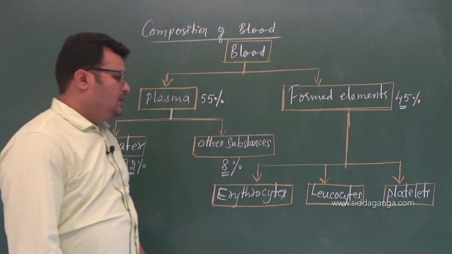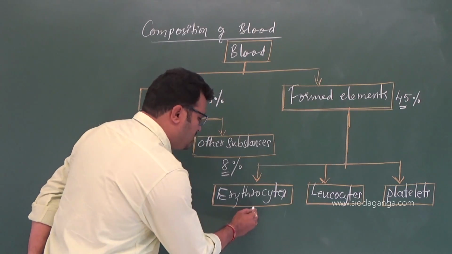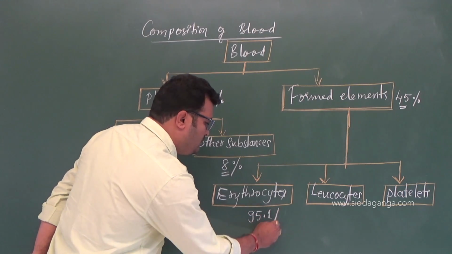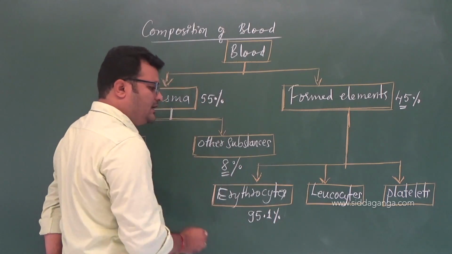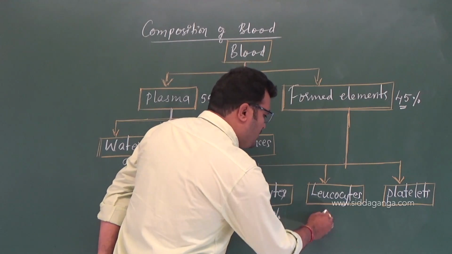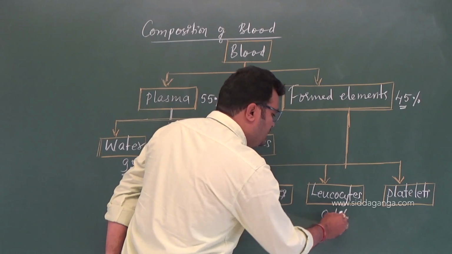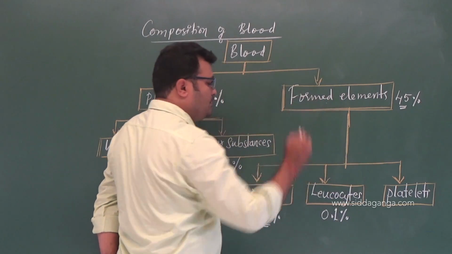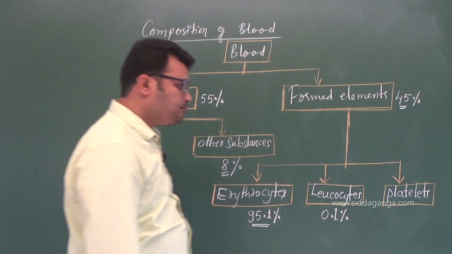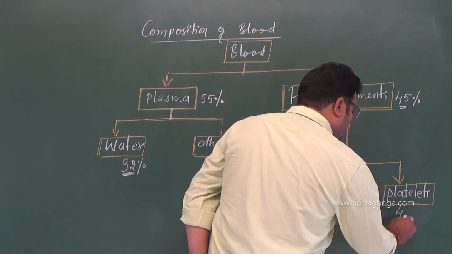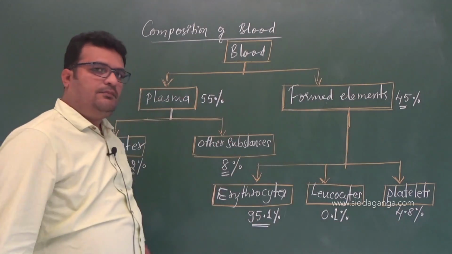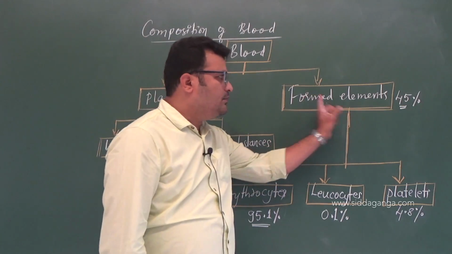Erythrocytes constitute about 95.1%. NCERT has not given this, remember it for MCQs in competitive exams. Leukocytes constitute 0.1% of the total formed elements, and platelets 4.8%. Total 100% of the formed elements, right?